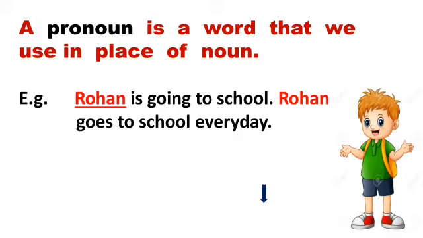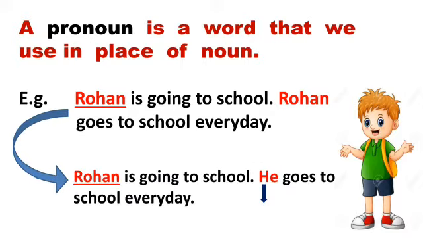Let us understand by taking an example. Rohan is going to school. Rohan goes to school every day. So we can reframe this sentence by using a pronoun. How can we do that? Let's see. Rohan is going to school. He goes to school every day. As you can see, Rohan is a proper noun and we have replaced this noun with a pronoun. So what is he? He is a pronoun.